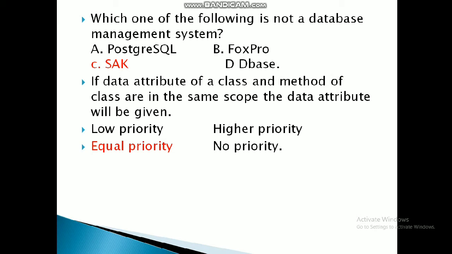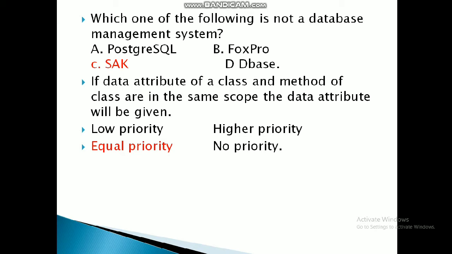Now you should have information about what is a data attribute, what is a method and what is a class. Class is a prototype of an object. Suppose you want to keep a record of a student, then student is an object and you can define the object through your class. Data attributes, like name and age, are characteristics or features of a class.